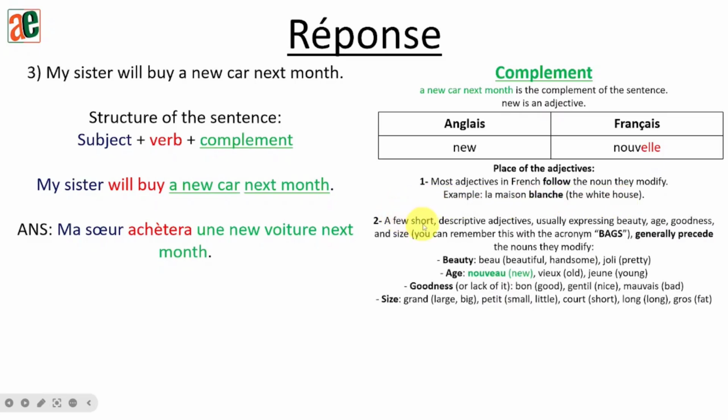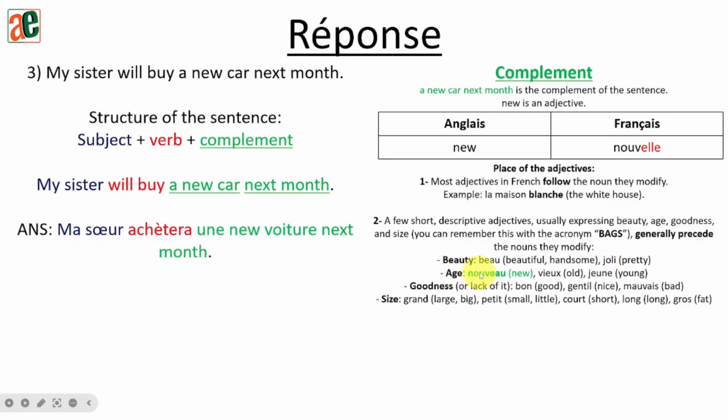A few short descriptive adjectives usually expressing beauty, age, goodness, and size. You can remember this by BAGS. This is an abbreviation that you can use, BAGS, to remember the adjectives that generally precede the noun they modify. Okay, so for beauty, we have beautiful, handsome: beau, joli.